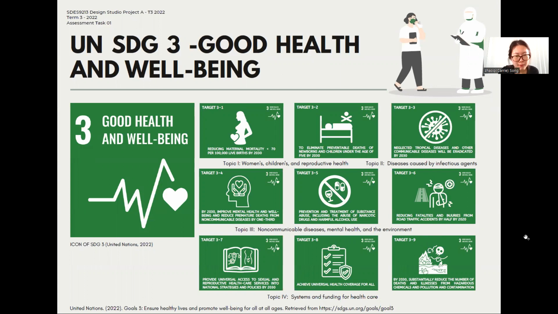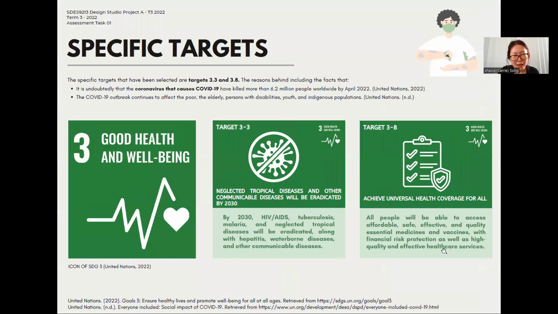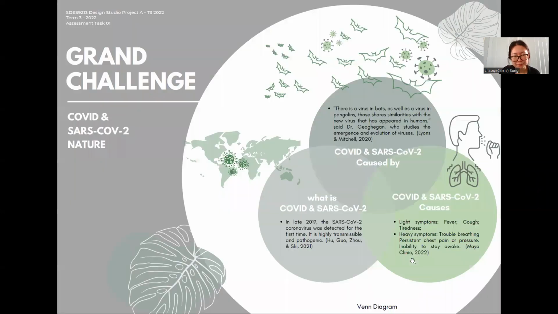Here are all the targets relevant to this goal. And the specific targets that have been selected are target 3.3 and 3.8. The main reason behind this is that the big surrounding situation is mainly caused by COVID-19, which has killed millions of people around the world for more than 3 years. And the COVID-19 outbreak continues to infect vulnerable groups of people such as people with disabilities and homeless people. They have worse situations to overcome with COVID-19.